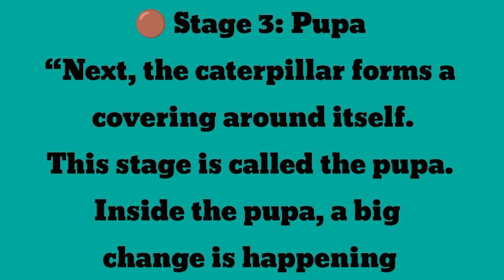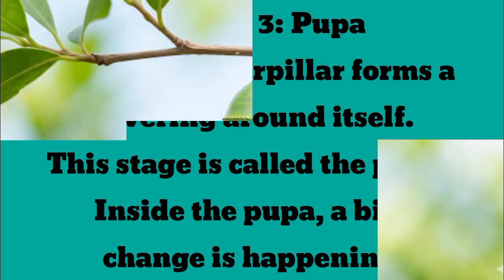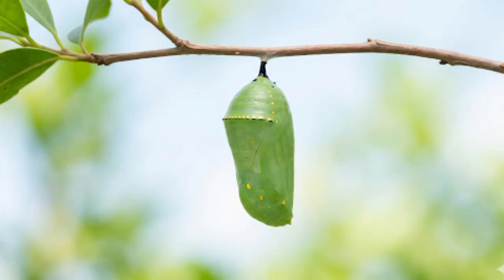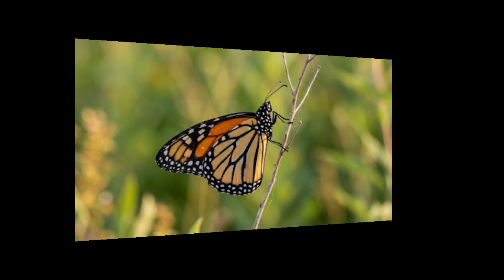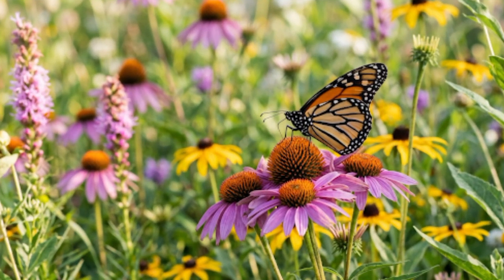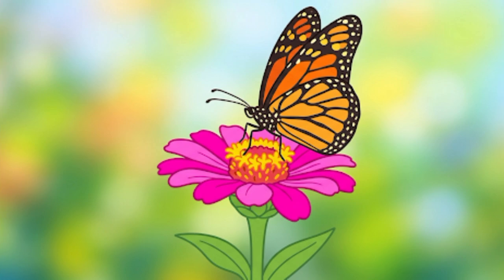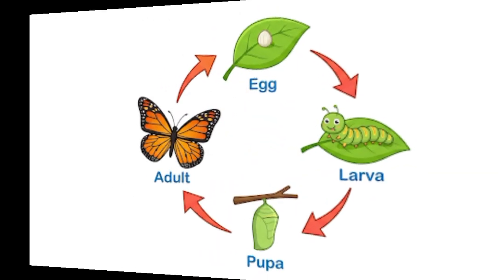Then comes the third stage, that is pupa. Next, the caterpillar forms a covering around itself, and this stage is called pupa. Inside the pupa, a big change is happening. The larva of the butterfly is changing into a complete butterfly. The fourth stage is the adult butterfly. From the pupa, finally, a beautiful butterfly comes out in the adult stage, and this is the butterfly that we see around us. It changed its shape from egg to the final stage.